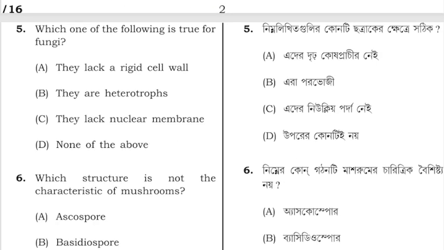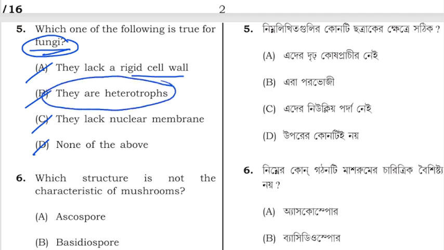Next is, which of the following is true for fungi? They lack rigid cell wall, or they are heterotroph, they lack nuclear membrane, or none of the above. So fungi basically a group of organisms, they exhibit heterotrophic nutrition. So the correct option is they are heterotrophs. Basically they are dependent on other organisms or other organic matter for their food and nutrition.